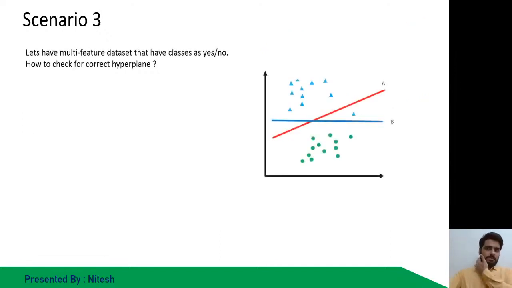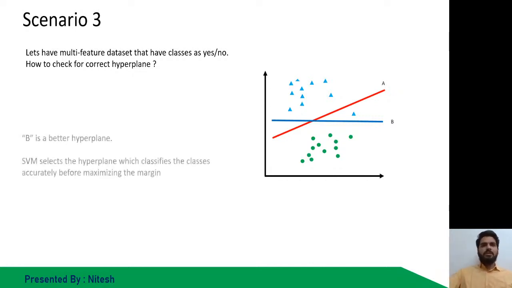Next scenario. Again, some scenario is there, and I would like to recognize which is the best hyperplane. I'm not asking the question over here now. You can see here B is better this time. The only reason is because A was not able to specifically categorize this blue one.